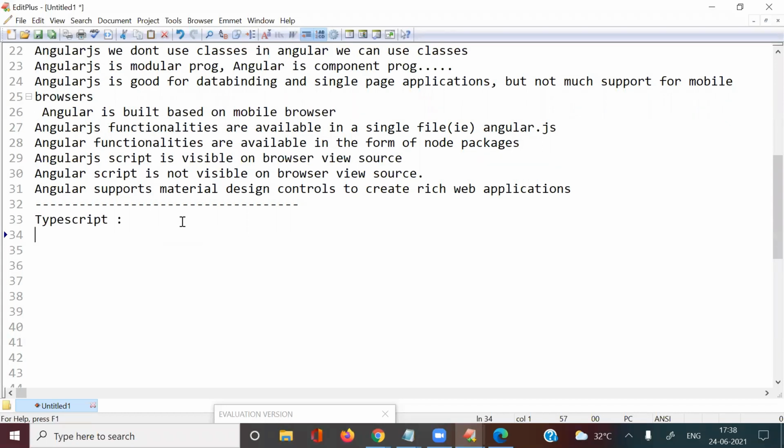Once these TypeScript concepts are completed, then only I will start the Angular concepts. Without knowledge of TypeScript, we cannot access the Angular packages. All Angular packages are implemented based on TypeScript. That's why, without knowledge of TypeScript, we cannot work with these Angular packages. That's the main point.